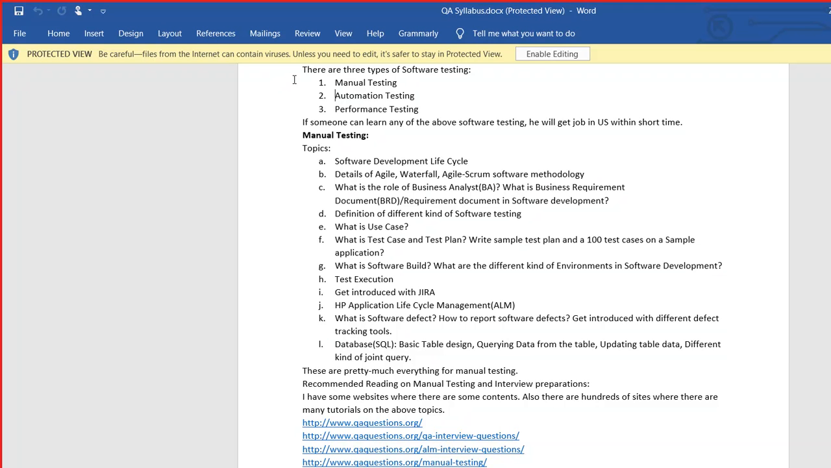There will be automation testing that we are going to learn. In automation testing specifically, we will learn a tool called Selenium using Java programming. So we'll have to learn Java programming, and using Java programming, we will do automation testing.